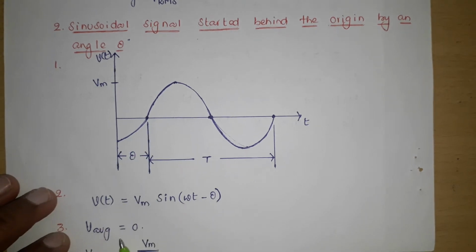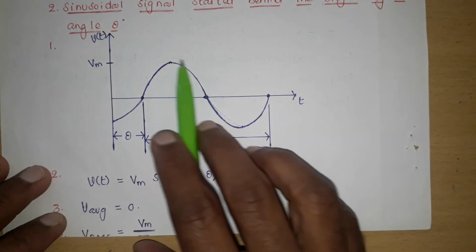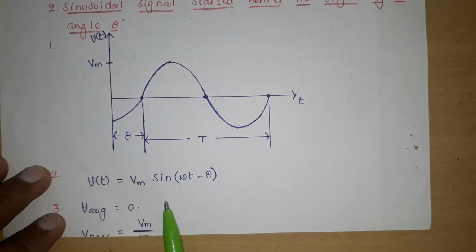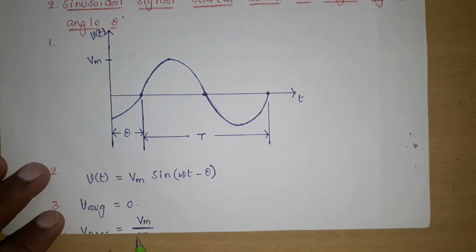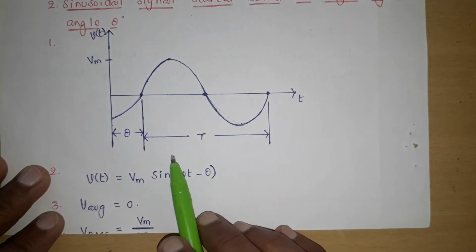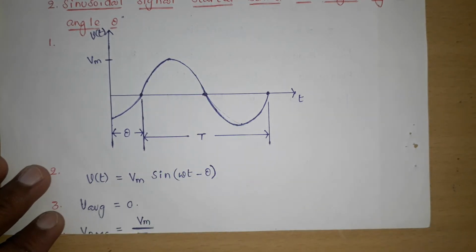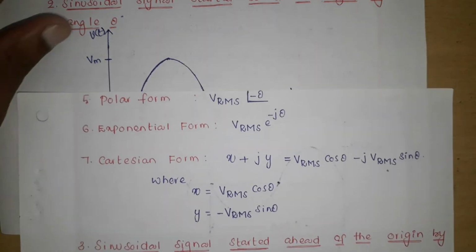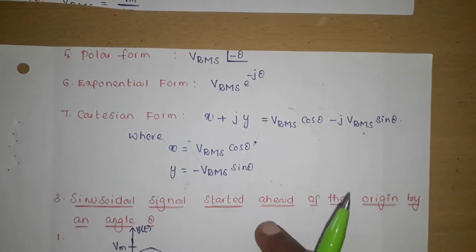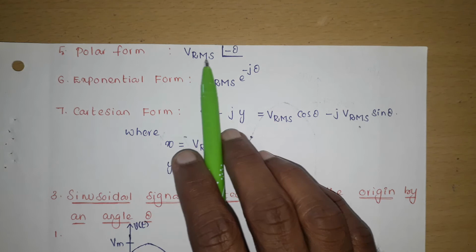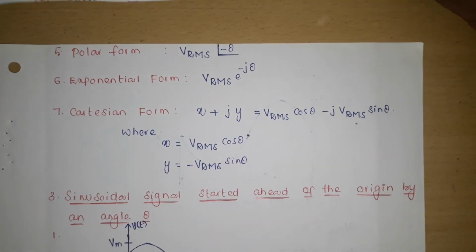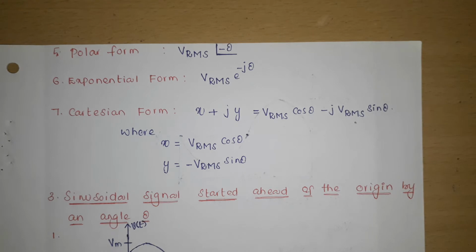What is the average value of this? The average value is again zero, because positive area equals negative area for any cycle. What is the RMS value? The RMS value is Vm by root 2, whether the sinusoidal waveform starts at origin, behind the origin, or ahead of the origin. Next, what is the polar form? For the sinusoidal signal which starts behind the origin by an angle theta, the polar form is V equal to Vrms at an angle of minus theta.